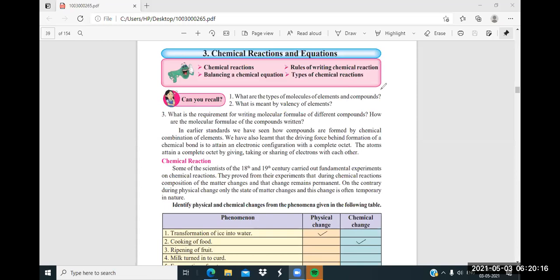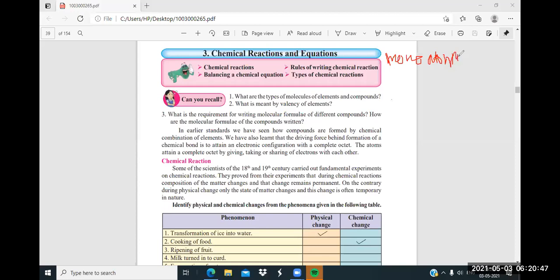Will tell me about types of molecules. Just now I told about the molecule: element, compound, mixture, different things. So they are monoatomic molecule first. Monoatomic means which having a single type of elements or molecules.